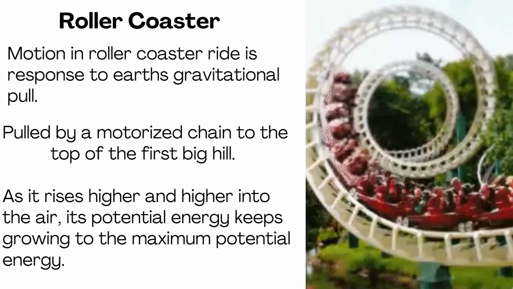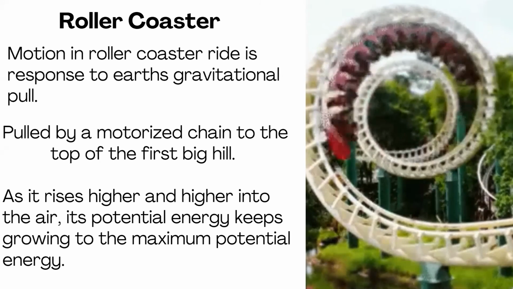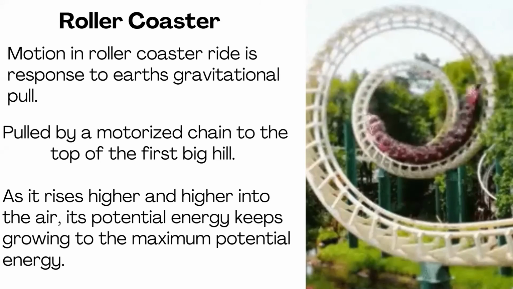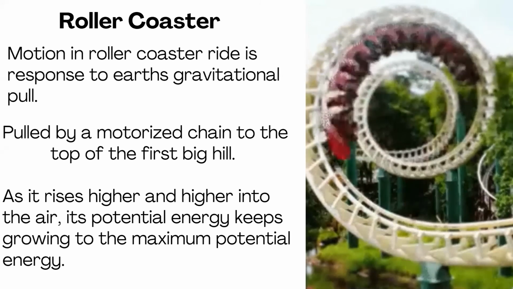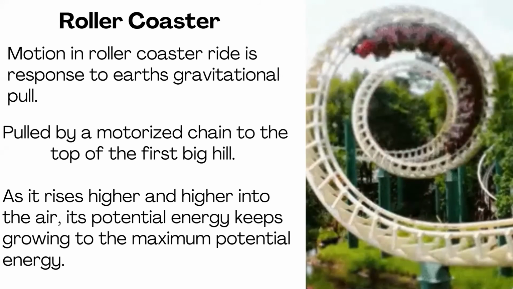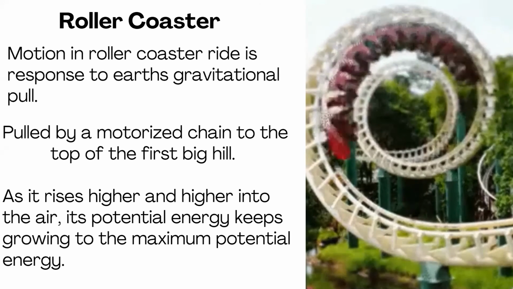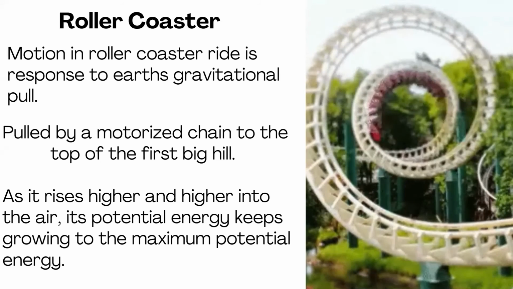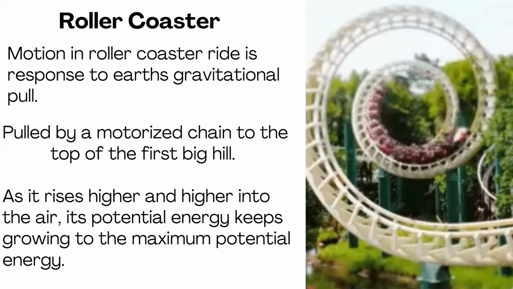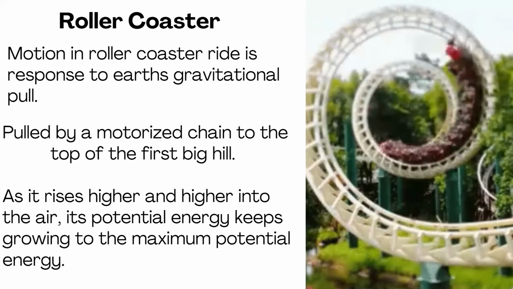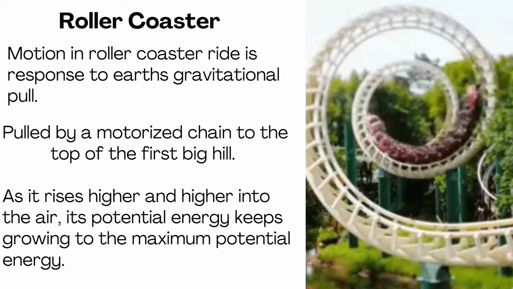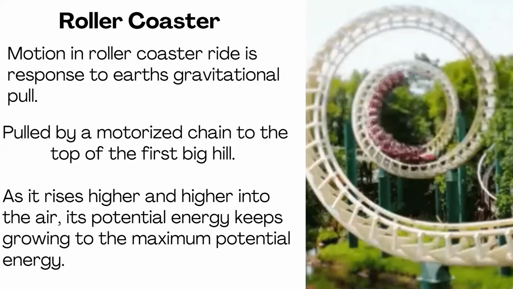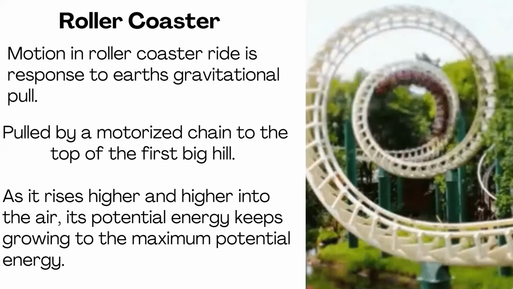It will go higher and higher, and the potential energy keeps growing until it reaches the maximum. By that time, it will have the energy for the work the roller coaster has done, and it will fall down from the other side of the hill. So it builds up enough kinetic energy, and then goes through the remainder of the ride. So in the roller coaster also, we are using the concept of vectors.